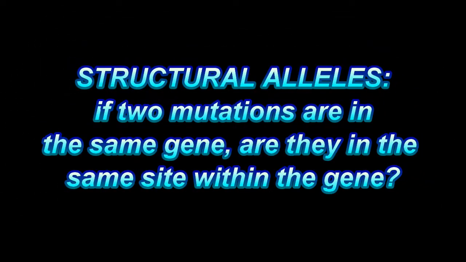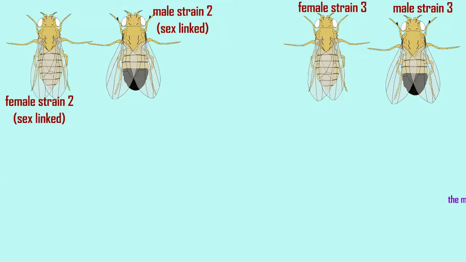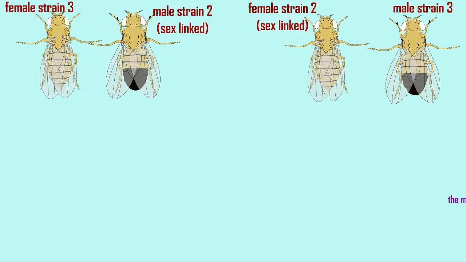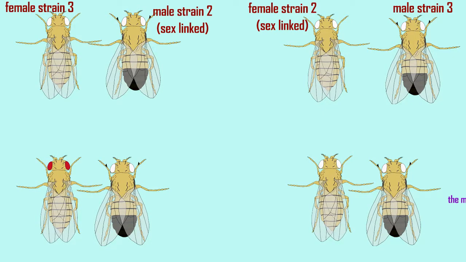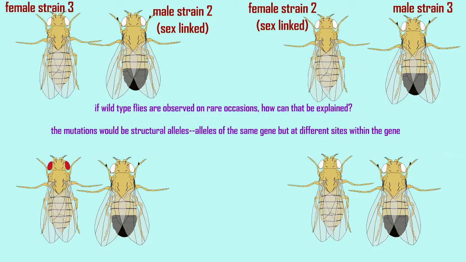Let's say that after demonstrating that strains 2 and 3 are mutations in the same gene, at very rare frequencies, I observe wild-type flies when I cross them. How can that be explained? Well, it can be explained that these two mutations are structural alleles. While they are alleles of the same gene, the mutations are located at different sites in this gene.